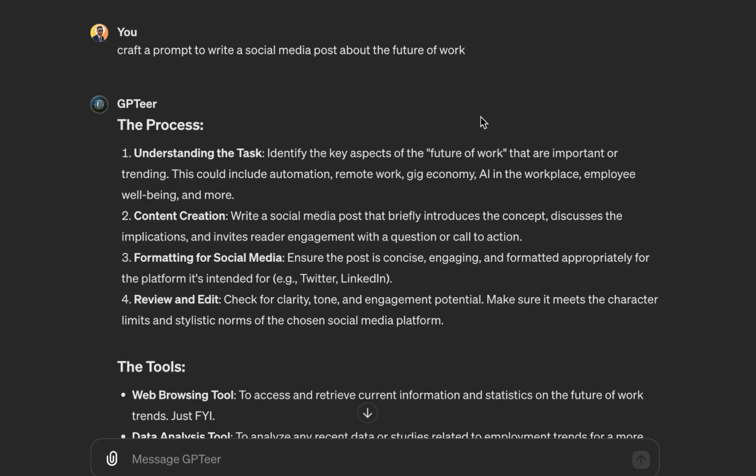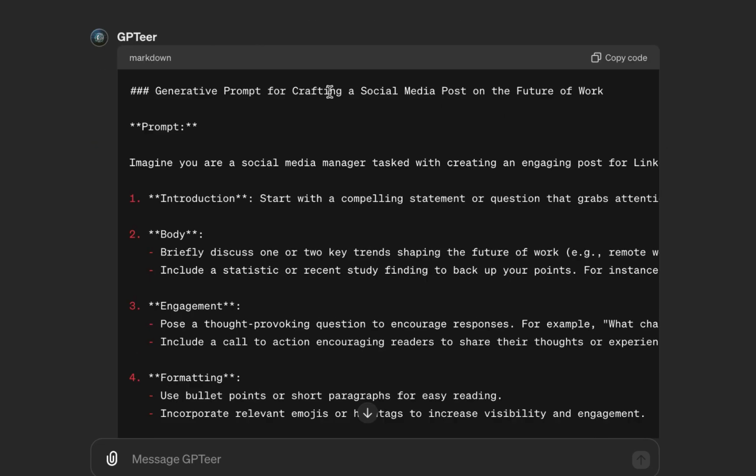So I asked it to help me craft a prompt to write a social media post about the future of work. You can see this is the generative prompt for it. I don't want to go over it again because of time, right? Now you can see, imagine you are a social media manager, role playing, right? In those many prompts, they will tell you role play. It already has the understanding.